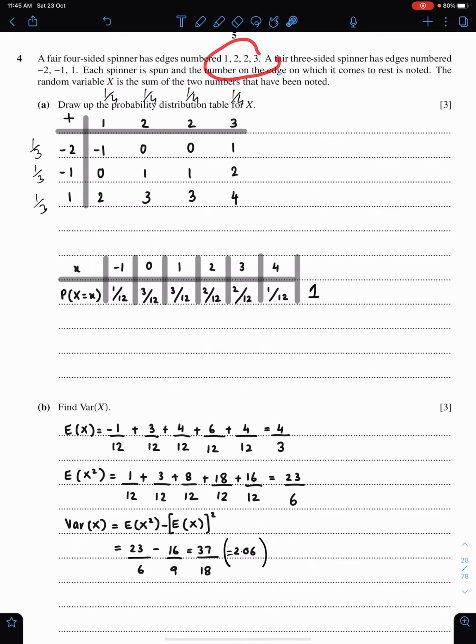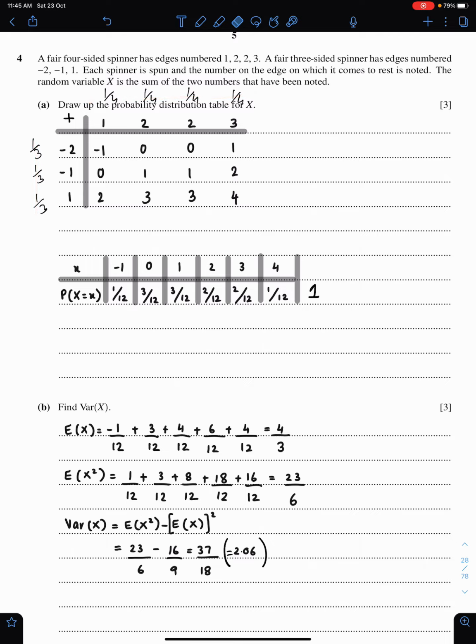To solve this question, always use possibility space. With the help of this possibility space, you can get the values of x and the probability of x as well. So the minimum value of x is -1 and the maximum is 4. These are the possible values of x. And list the probabilities of these numbers if you want. You can just ignore this because all numbers have the same probability. When all numbers have equal probability, there is no need to list these probabilities here.